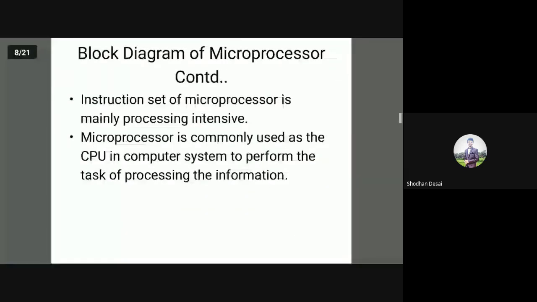Instruction set of microprocessor is mainly processing intensive. So the instruction set of microprocessor is meant mainly for processing the information, though it can perform other operations. Processing means addition, subtraction, multiplication, division, logical operations, right? All arithmetic operations and logical operations. That is what we call the processing operations.